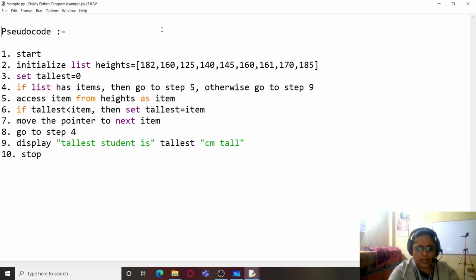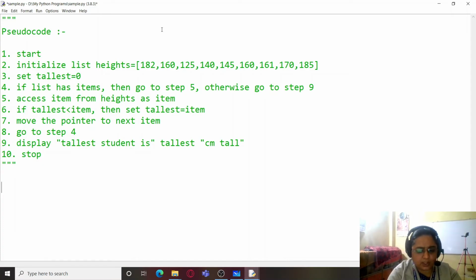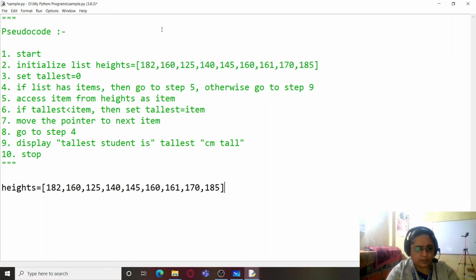So I'm going to hide this pseudocode within a block comment. Now we'll start. First of all, I'll create a list named heights, and I will give it some values. So I'm simply going to copy these list item values from here, and I will just be pasting it. Now tallest equals 0.